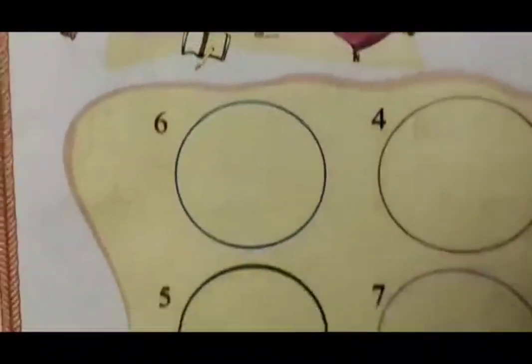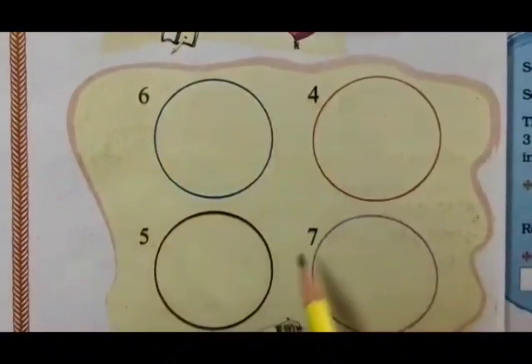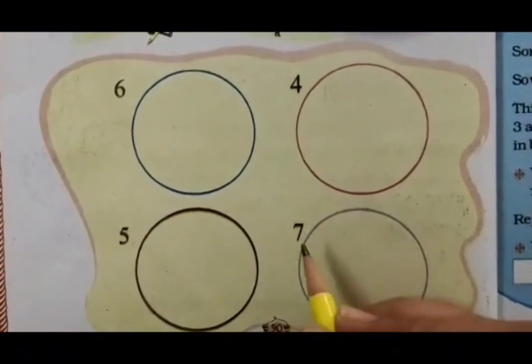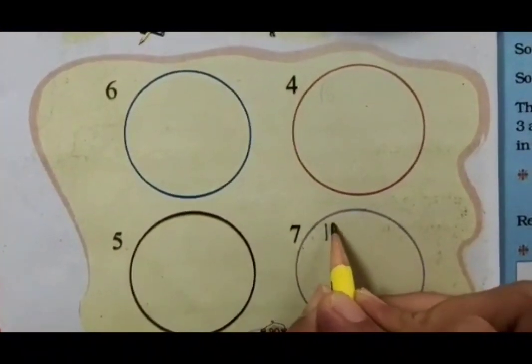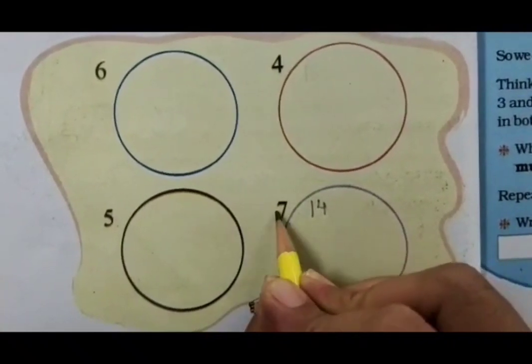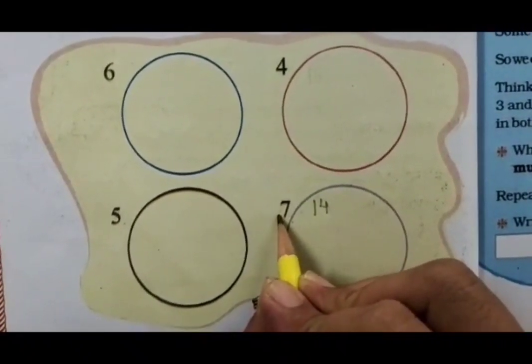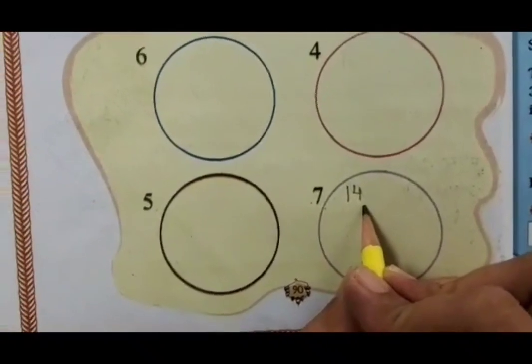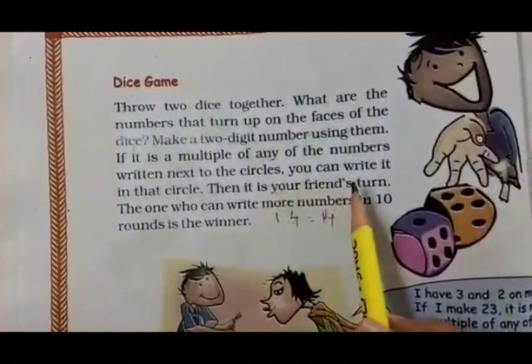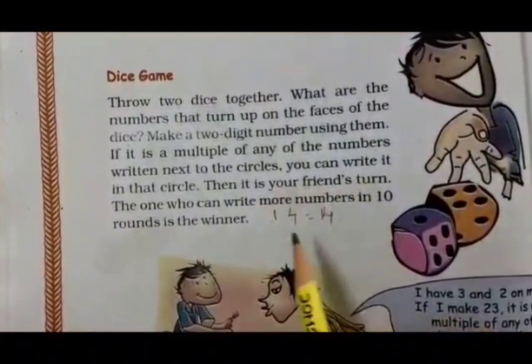So now let's check whether 2 is written here. No, 7 is written here. So we will write down this number 14 in the circle which is next. The number 7 is here, so we will write down the multiple of 7 in this circle. Okay students, in such a way we are supposed to write the number in the circle.